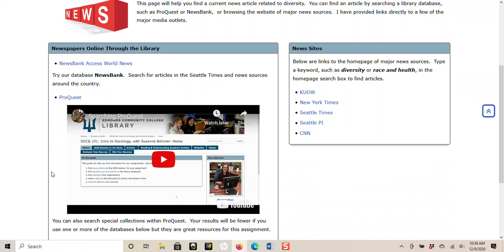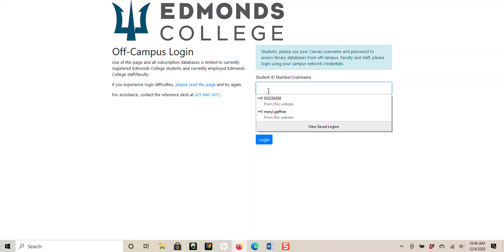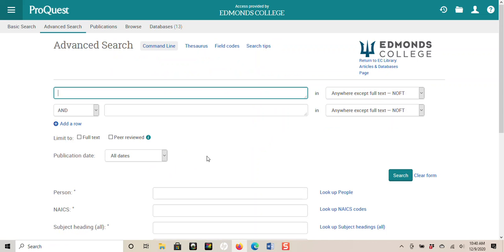So let's get started, and I'm going to just click on this link right here, ProQuest. And since you do have to go through the library system, if you are working remotely, which most of us are, you will need to log in using your Canvas credentials. And this will pass you through our system, and it will get you into the database. If you try to log in and you have any problems, please contact me immediately, and we will try to make sure that everything works for you.